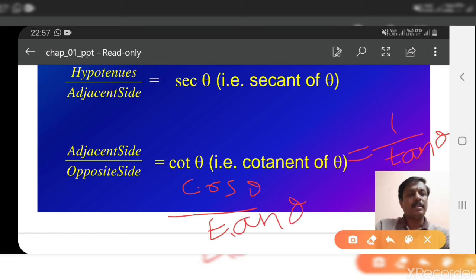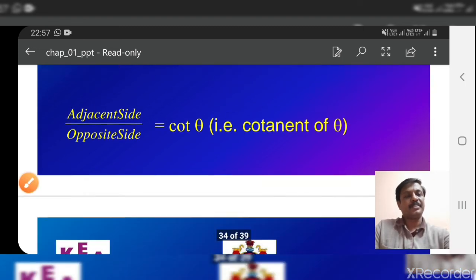Write down all these equations. You have already learnt them. No problem, if you remember, it's okay. Otherwise, write them down once again. There is nothing wrong in writing more number of times, right? So these are the 6 basic trigonometric functions: sine, cos, tan, cosec, sec, and cot. Remember all these 6 and their definitions.